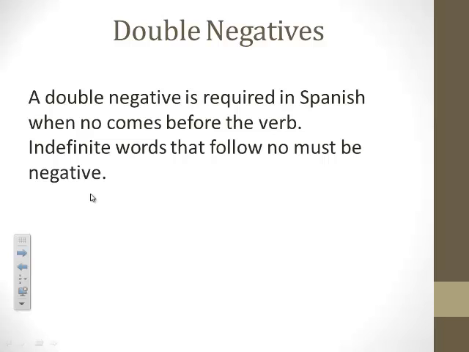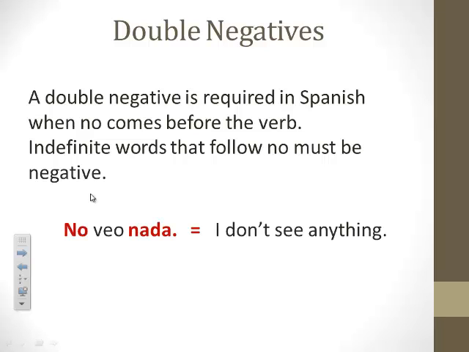So, what I mean by that is, if you're using a negative word in the sentence, whether it is nada or nadie, etc., if that negative word comes after the verb, you must have a no in front of the verb, okay, thus creating what we call a double negative. Look at this example. In English, it says, I don't see anything.